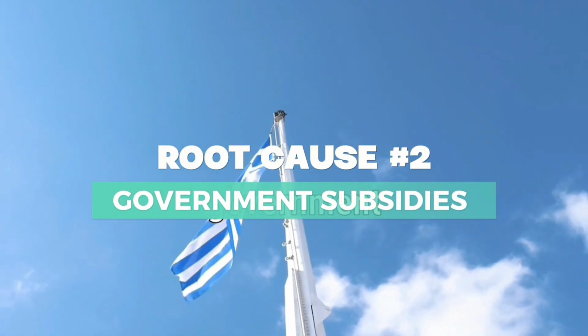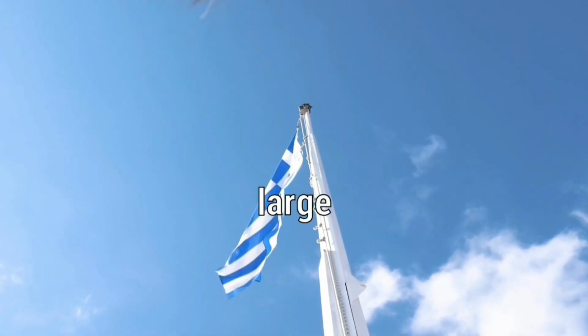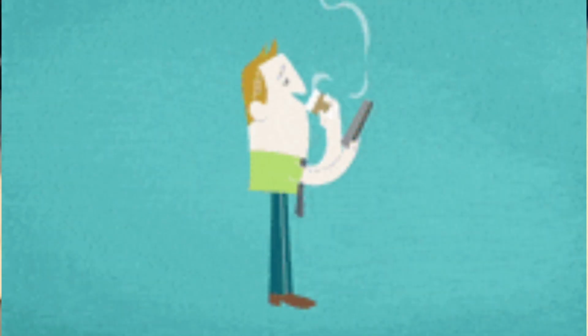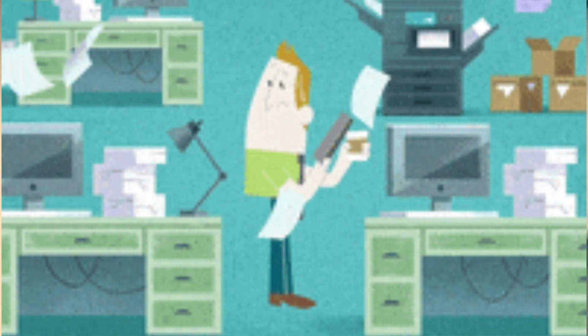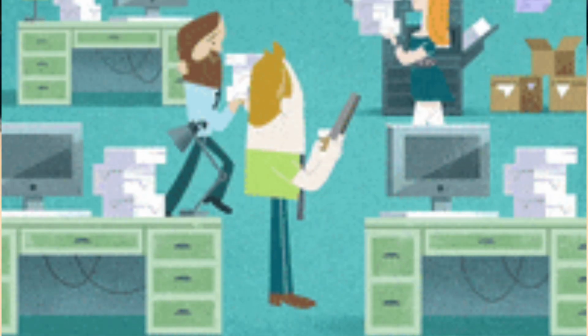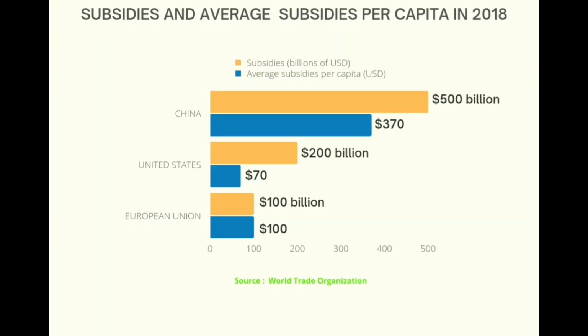Root cause 2. Government subsidies. China also provides large subsidies to its companies. This makes Chinese companies able to compete with American companies that did not receive government subsidies. As you can see, China provides significantly more subsidies to its companies than other countries. In 2018, China provided $500 billion in subsidies, which is more than the combined total of the United States and